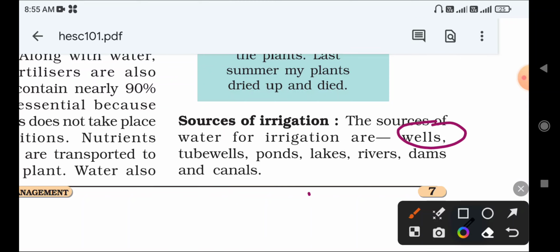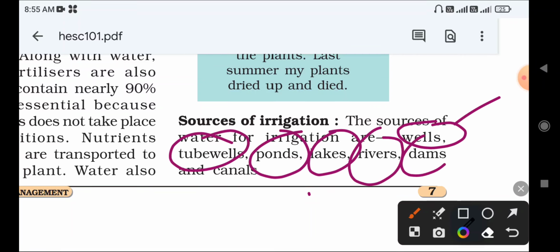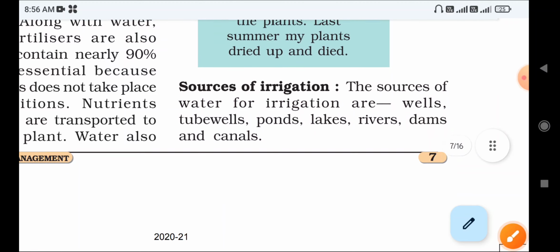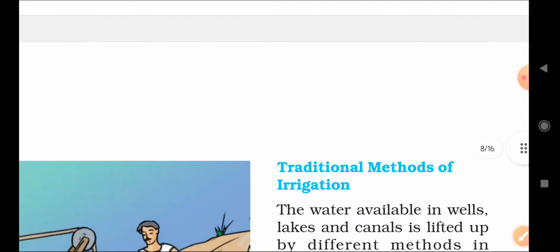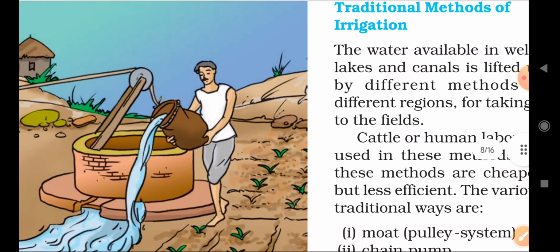First is wells, which is commonly used. Tube wells also, ponds, lakes, rivers, dams and canals. These are the sources of irrigation. From these we get water and use it in the agriculture field, and we will produce a large number of crops.